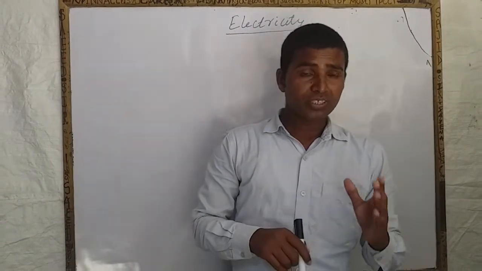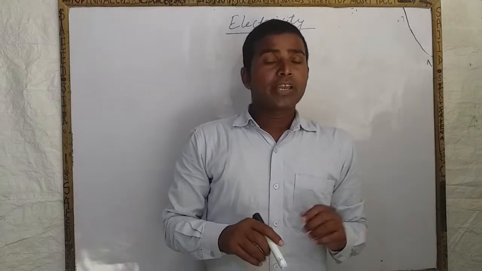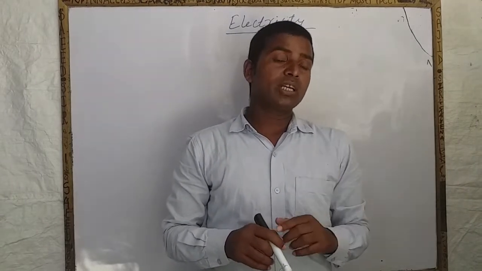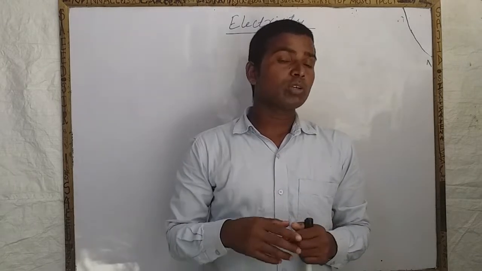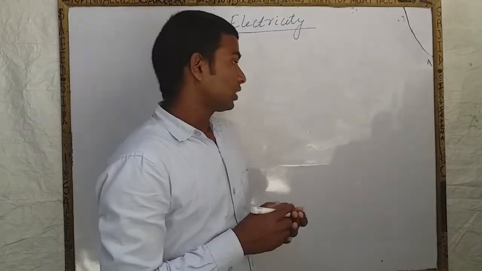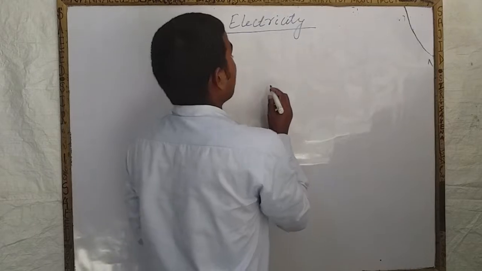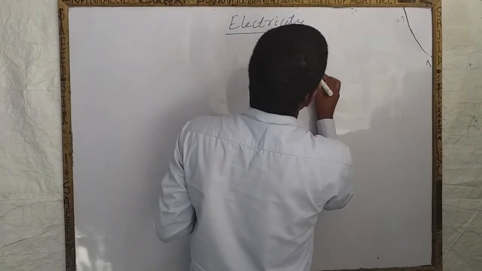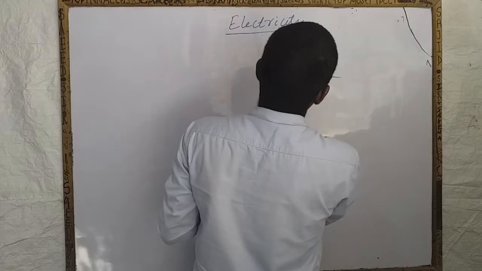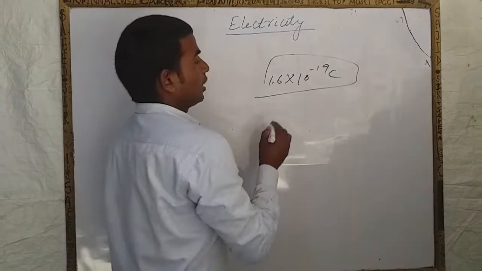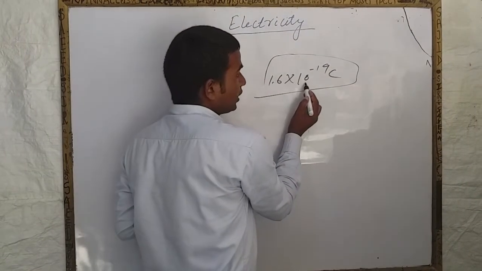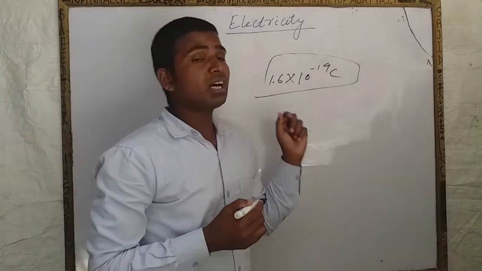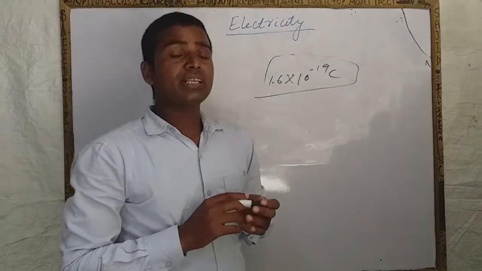Okay. Next one is that the magnitude of elementary positive and negative charge carried by an electron and proton is the same. That is, the amount of charge possessed by an electron and proton is 1.6 × 10^-19 coulomb. This is the magnitude of charge carried by an electron and proton. Okay. This is the next property of electric charge.